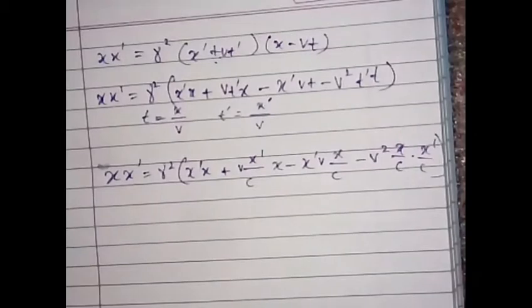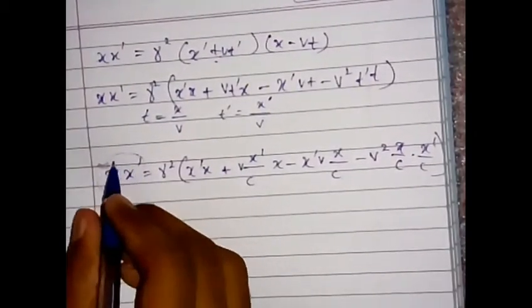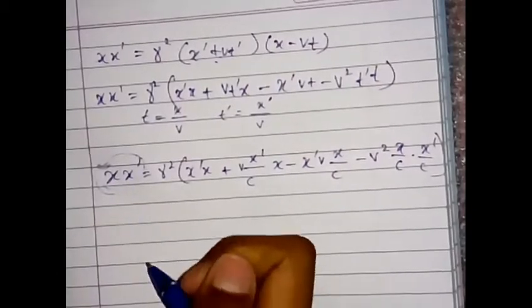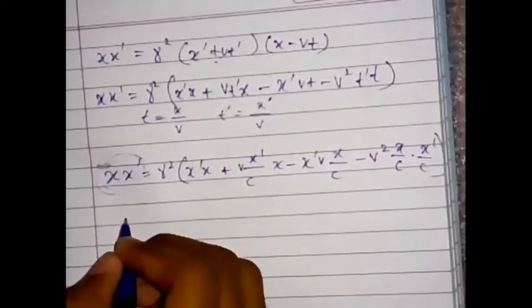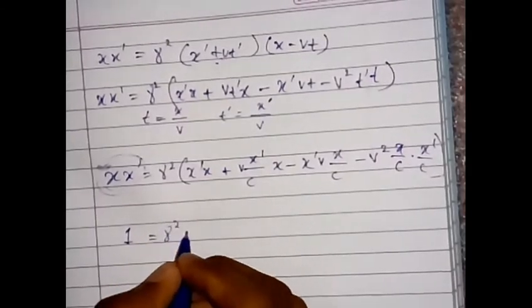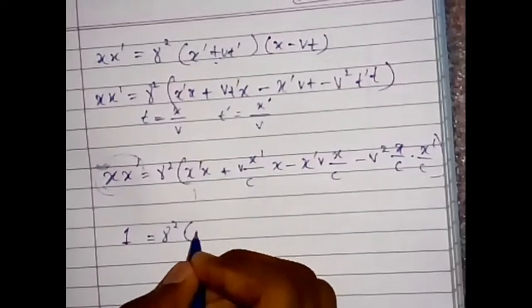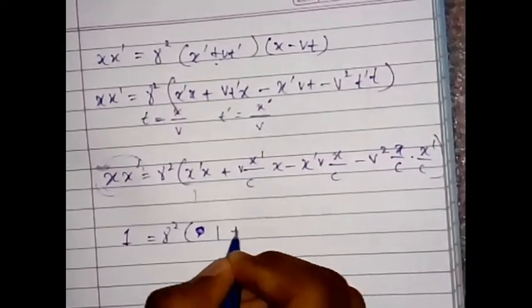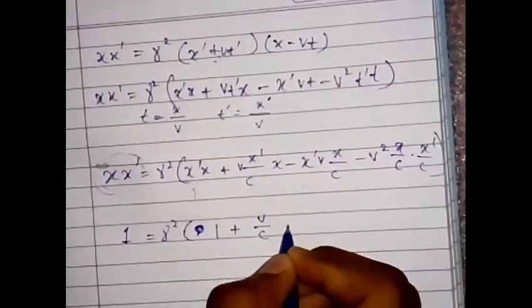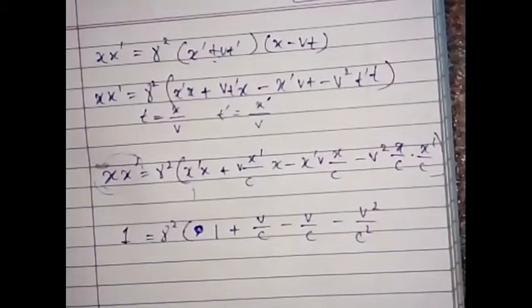Now if we divide everything by x prime x, we will get 1 equals gamma squared times 1 plus v over c minus v over c minus v square over c square.